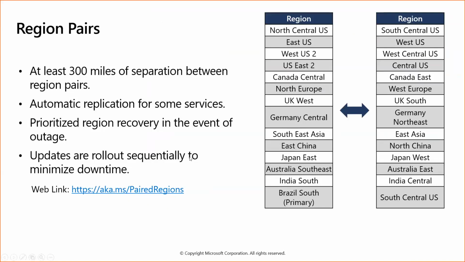Updates are rolled out sequentially to minimize downtime. See, what happens is, some Windows update has come, and if we apply these updates to both the regions simultaneously, then there might be a chance that after the update there is a restart request, and if both the regions are restarted, then there will be an issue of downtime. So we do the updates in a sequential manner. Say updates happen in region one first. Once the update is done, then we do the update in the next region.